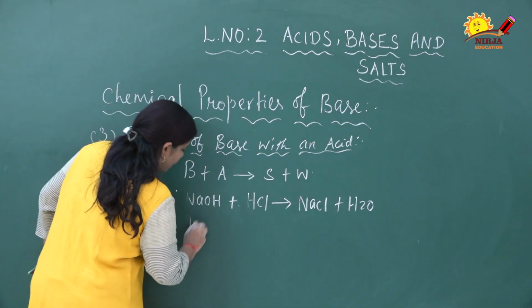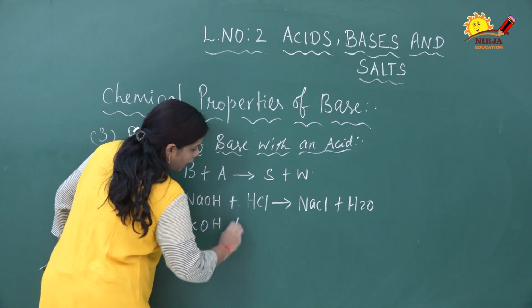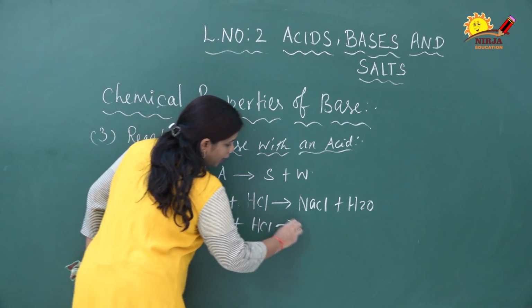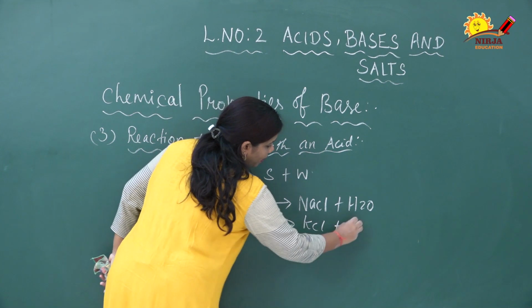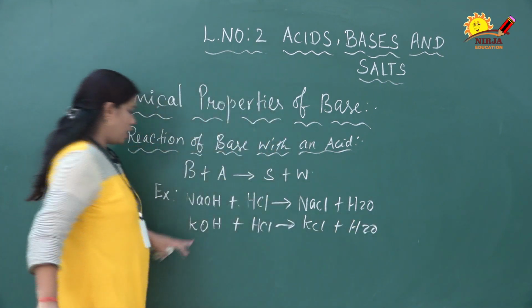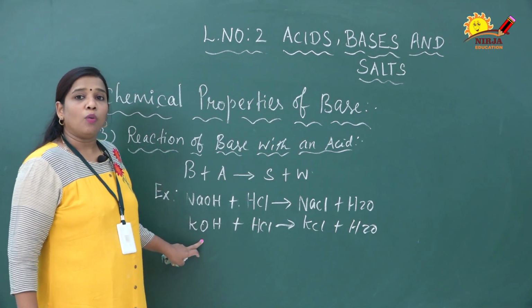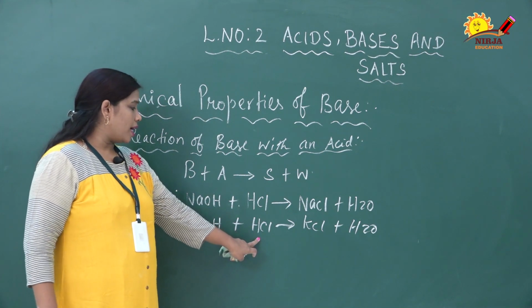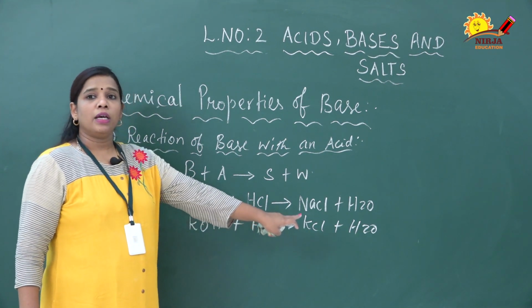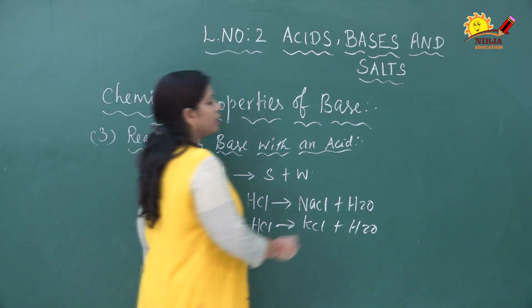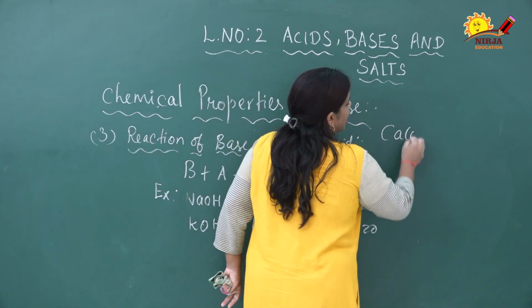The next example, KOH. KOH reacts with HCl, it produces KCl plus water. Potassium hydroxide, KOH, reacts with hydrochloric acid, it produces KCl plus H2O. Same like that, I am taking one more example, Ca(OH)2.